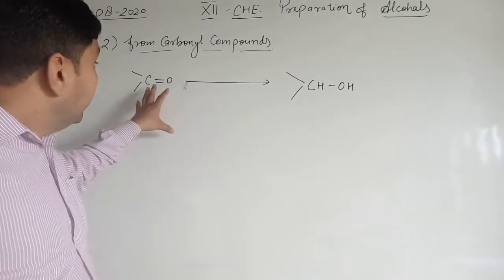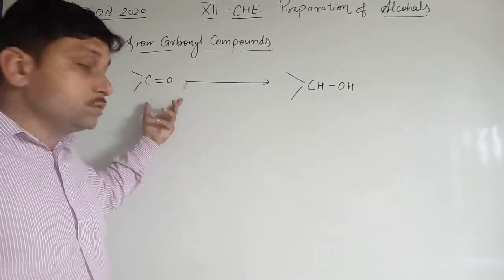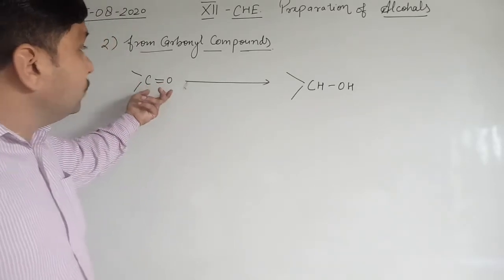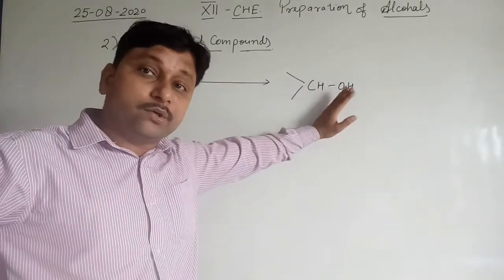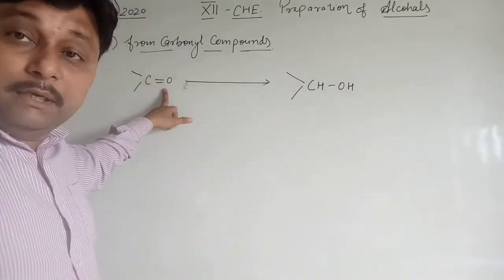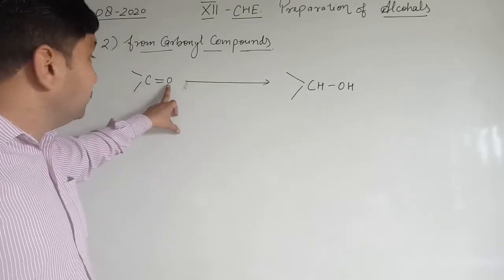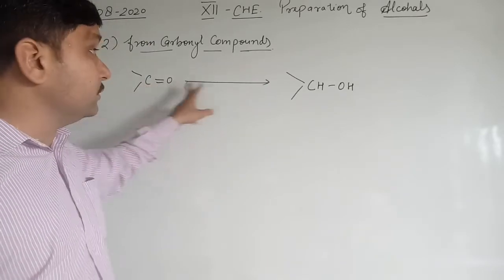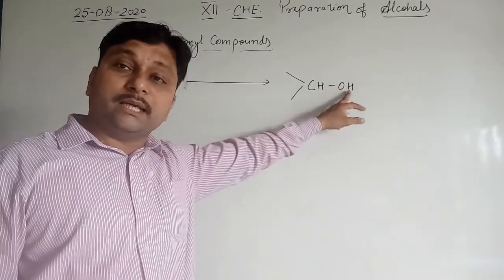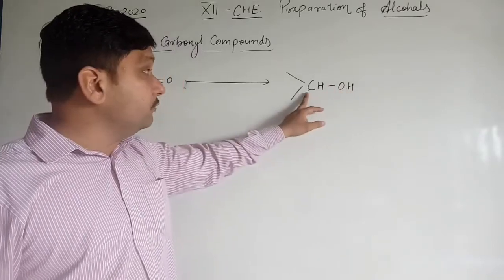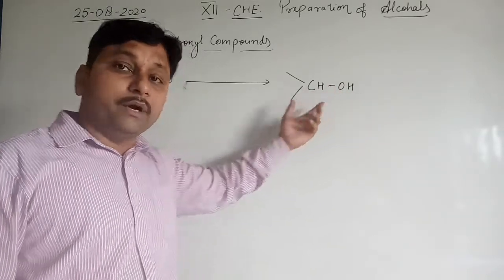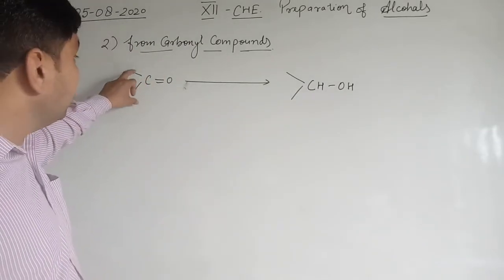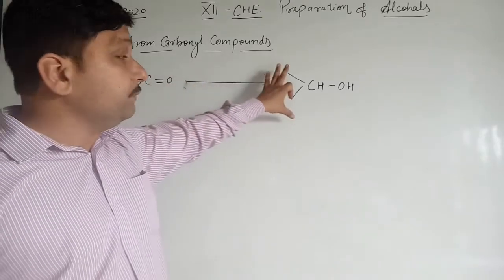See here, the carbonyl compound, that may be an aldehyde or ketone, contains the CO group. This CO group undergoes reduction. Reduction means addition of hydrogen. One hydrogen will be added on the carbon atom and one hydrogen on the oxygen atom. It means C double bond O is converted into a single bond, and each carbon and oxygen atom contains one hydrogen. It converts into CHOH. According to the valency of this carbon atom, it determines which type of alcohol will be formed.